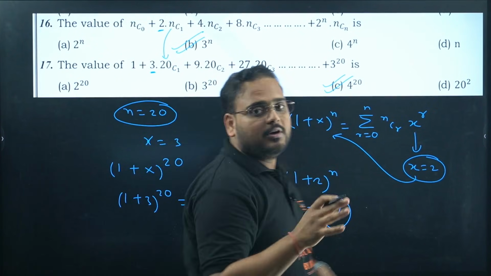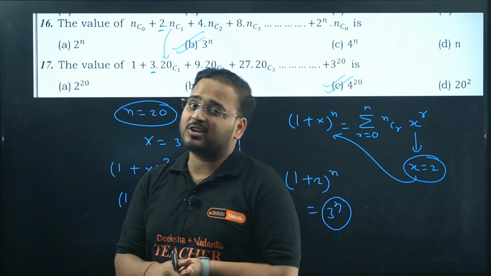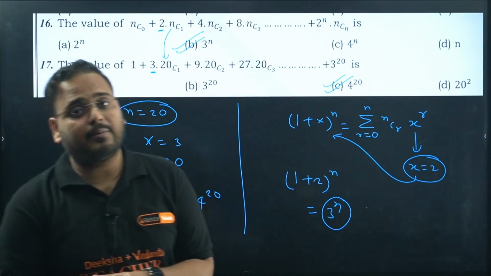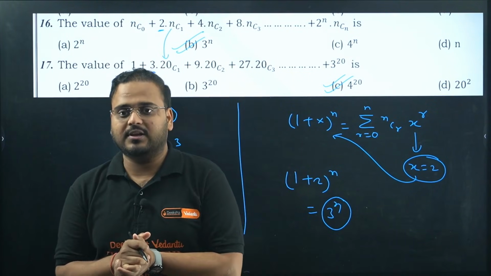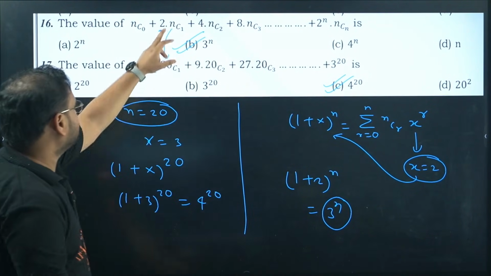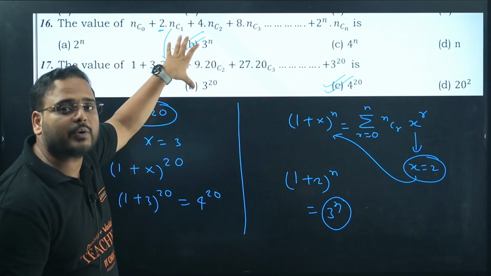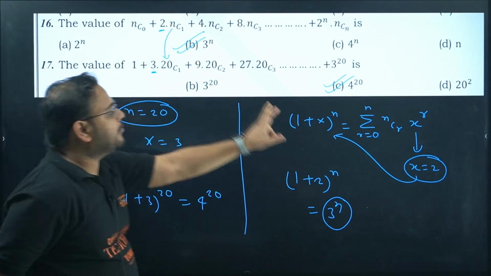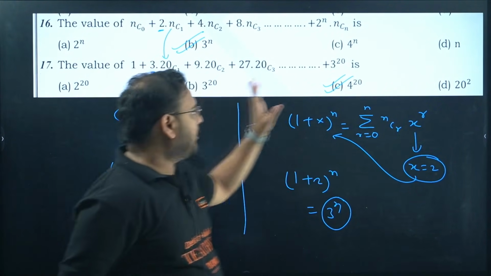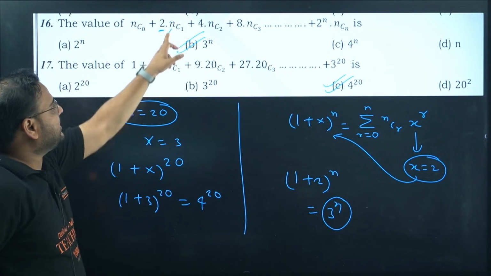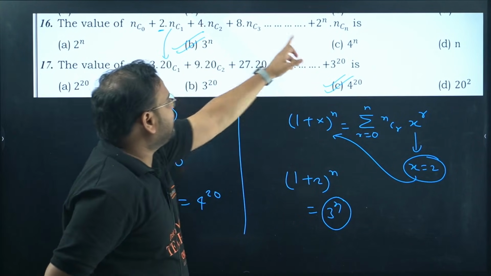Look, if you don't think out of the box in Binomial Theorem, you'll take a lot of time solving it and you'll end up wasting time and getting it wrong as well. So check over here. The two questions are very much related. That's why I've taken them together. Here, this is the expansion of 1 plus x power n. Now in this, the difference is that n is 20, everywhere n is 20.